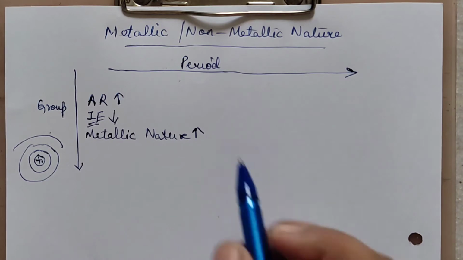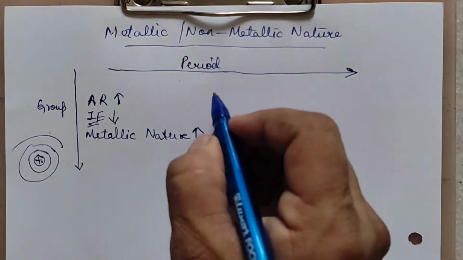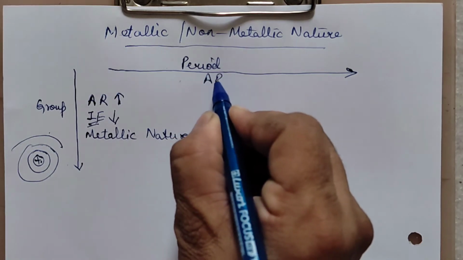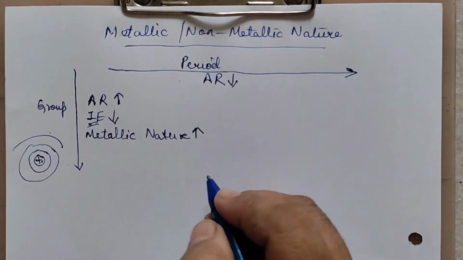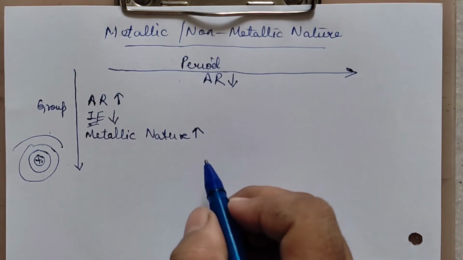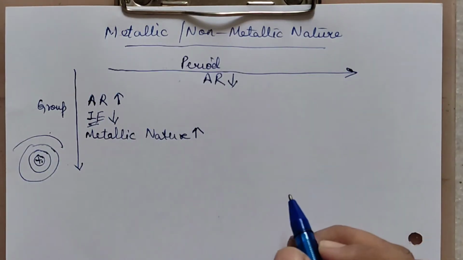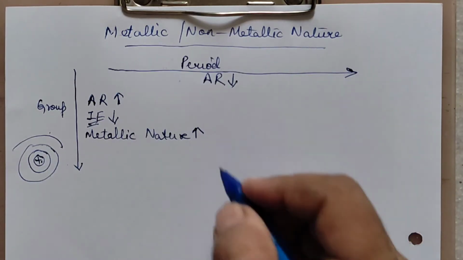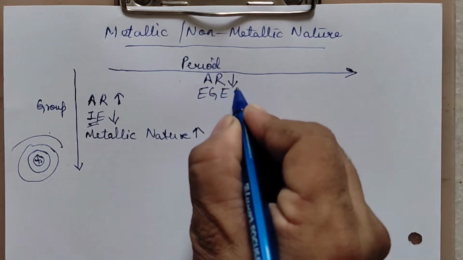Okay, so let's see now across the period. Across the period, what happens is the atomic radius decreases. We will not talk about ionization energy here because non-metals are those which are gaining electron. So across the period, they cannot lose electron readily, they can gain. So we will say electron gain enthalpy increases.